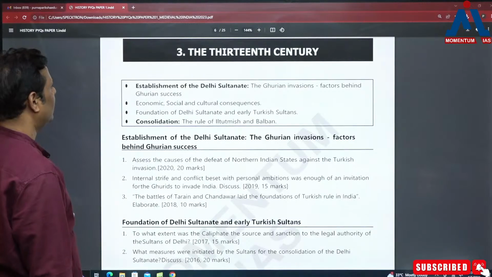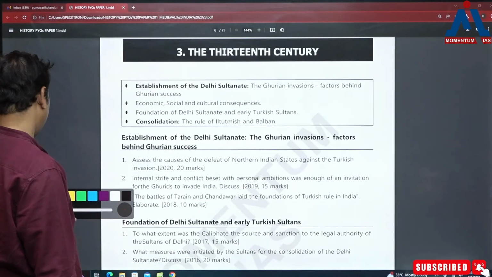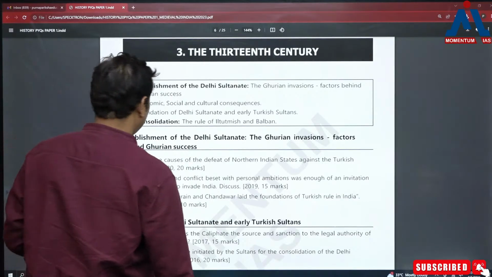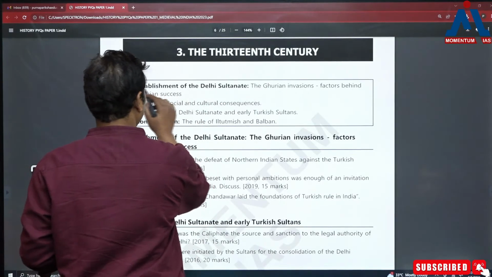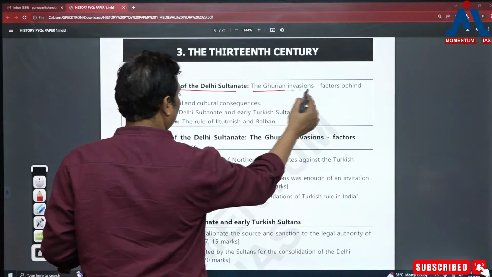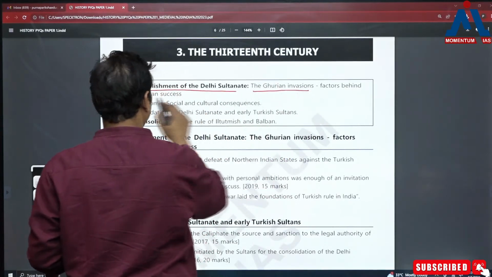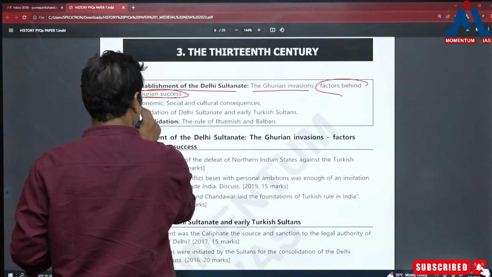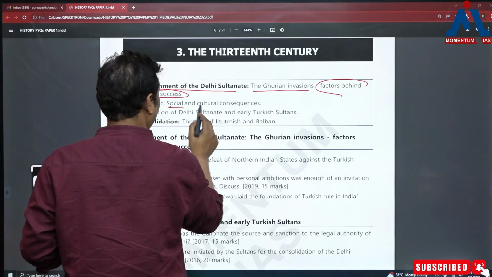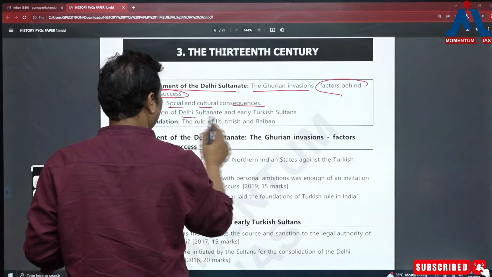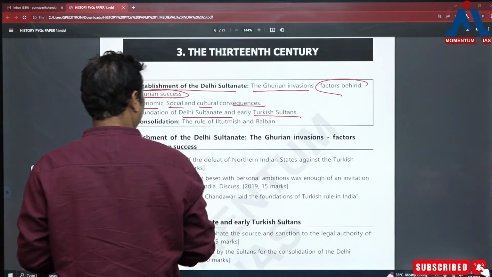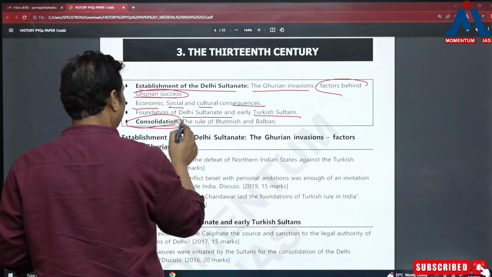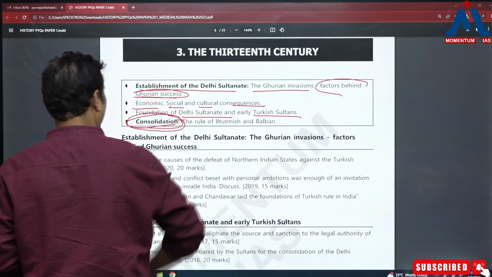Then it comes to the 13th century. Okay. So in 13th century, let's see first what are the things which are there in syllabus. So establishment of Delhi Sultanate, the Gurian invasion, the factors behind the Gurian success. This is one thing from where very frequently questions are being asked. Then the economy, social and cultural consequences, the foundation of Delhi Sultanate, early Turkish Sultanate. Then consolidation, that's a very important word because most of the questions will revolve around this word of consolidation.